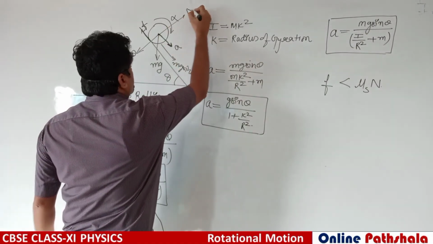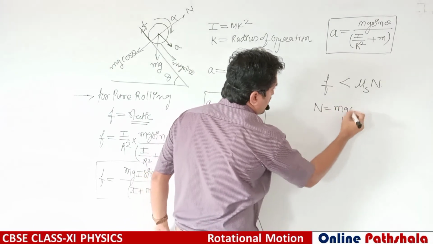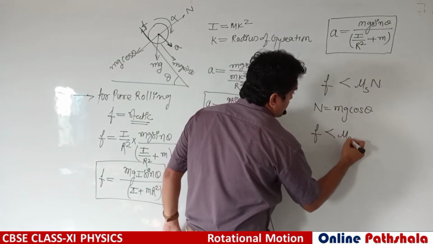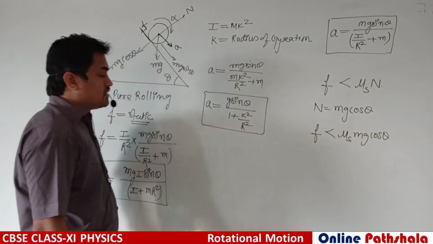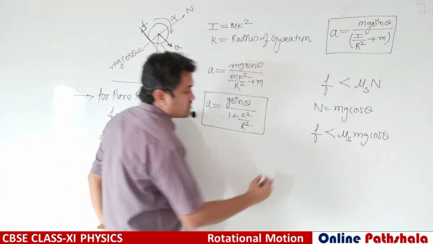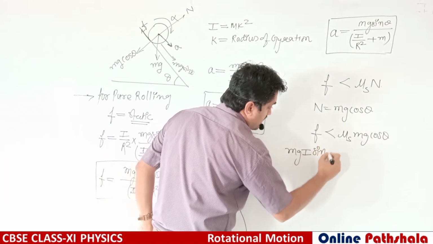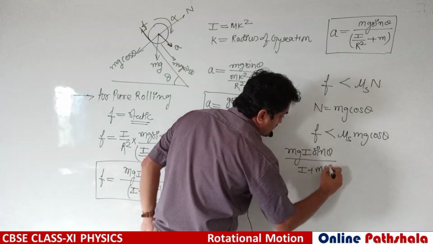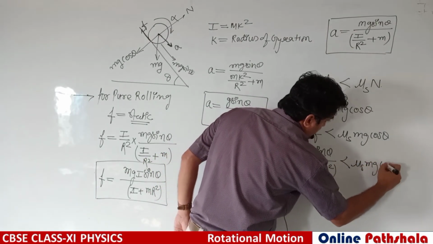In this case, what should be the normal reaction? This normal reaction should be mg cos theta. So this friction force should be less than mu S into mg cos theta. Putting the value of this friction force, which is mg I sin theta divided by I plus mr square, it should be less than mu S mg cos theta.